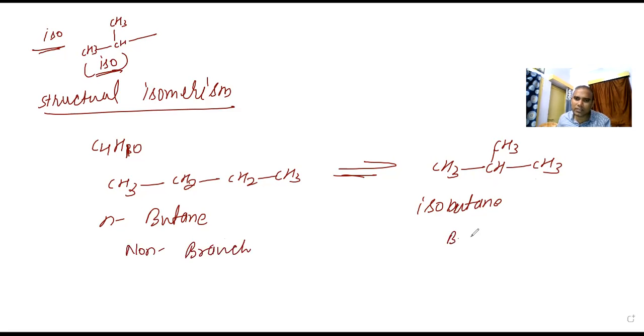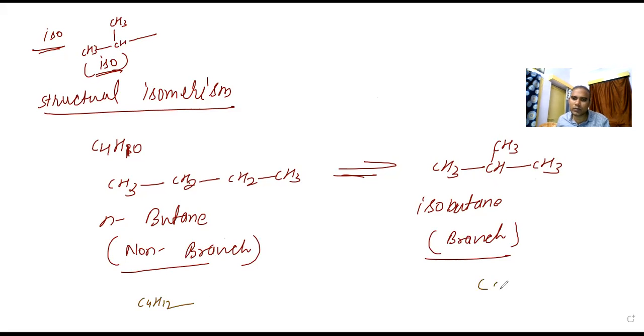And what about this one? Branch. This is the branch. One is non-branch, another is the branch. Now what we are going to understand, when you are talking about this one, molecular formula C4H10, and here is also C4H10. So what do you find? What is different between these two compounds?